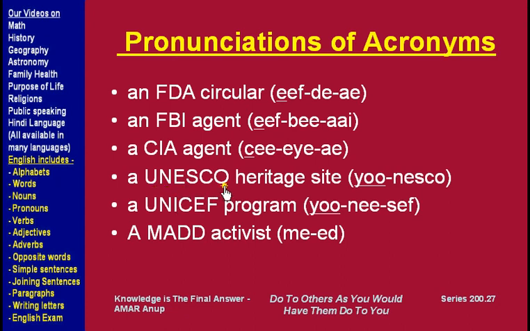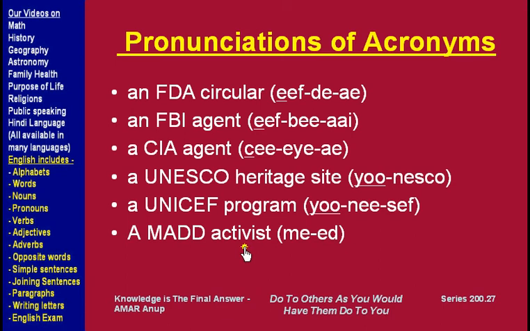This word is spoken as UNESCO. Focus here, UNESCO. Because it starts with the pronunciation yoo, we say a UNESCO heritage site. In the same way, a UNICEF program. UNICEF starts with the pronunciation of yoo, type U, so we say a UNICEF program. MAD is spoken as mad, starts with M, so we say a MAD activist.